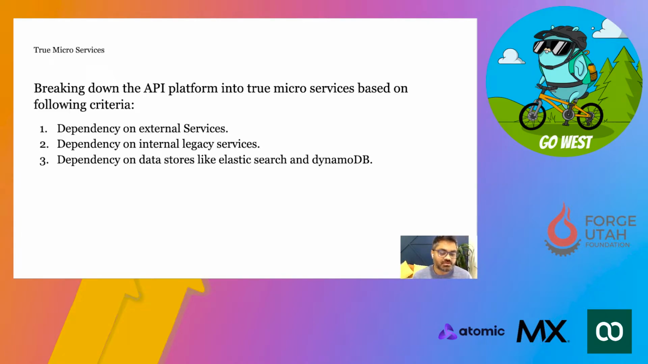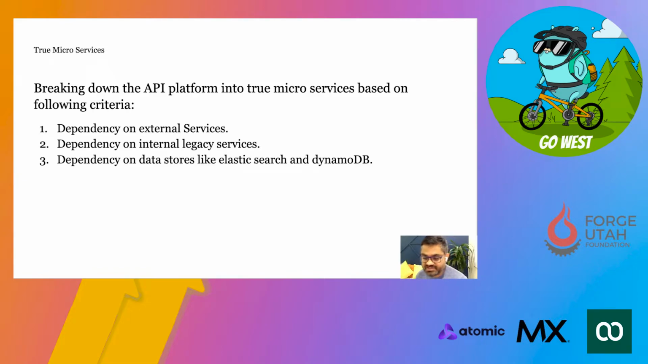One of the main things we targeted was dividing this whole system into true microservices. Breaking down the API platform into true microservices, we did that on three basic criteria. The first criteria was, let's look at what the dependencies are on external services.